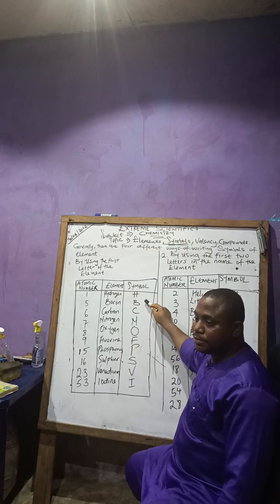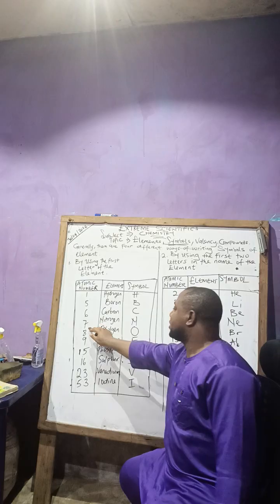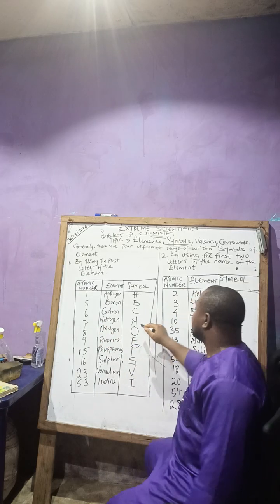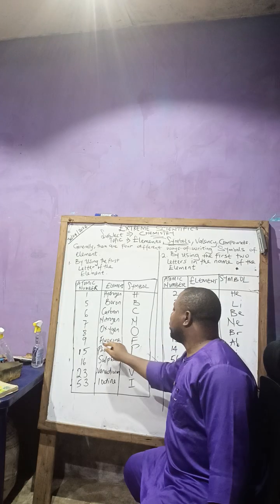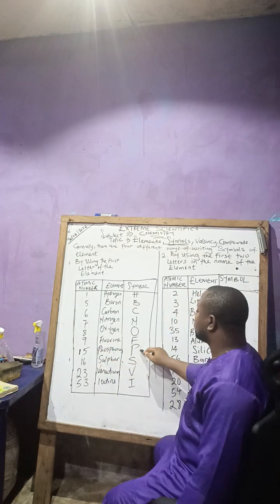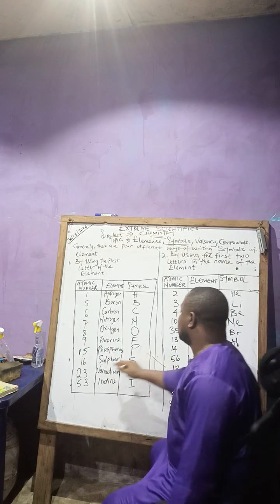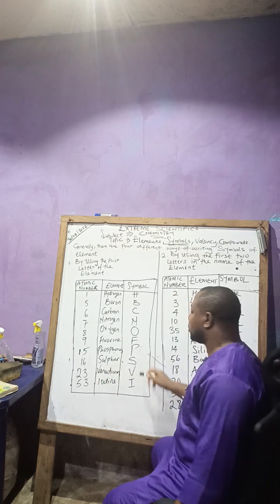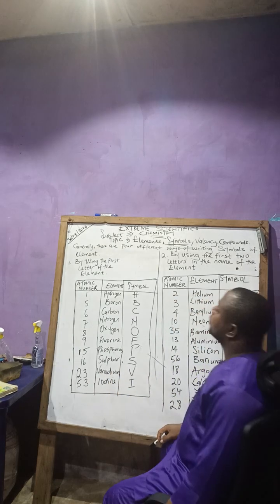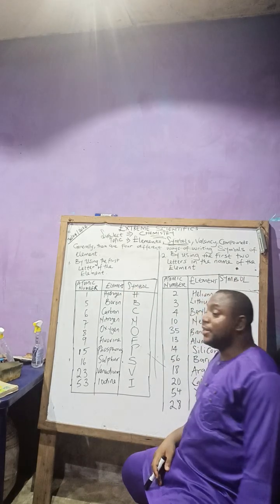Capital letter what? B. Number six, carbon. Capital letter what? C. Number seven, nitrogen. Capital letter what? N. Number eight, oxygen. Capital letter what? O. Number nine, fluorine. Capital letter what? F. Number 15, phosphorus. Capital letter what? P. Number 16, sulfur. Capital letter what? S. Number 23, vanadium. Capital letter what? V. Number 53, iodine. Capital letter what? I. So, by using the first letter and being in the form of what?